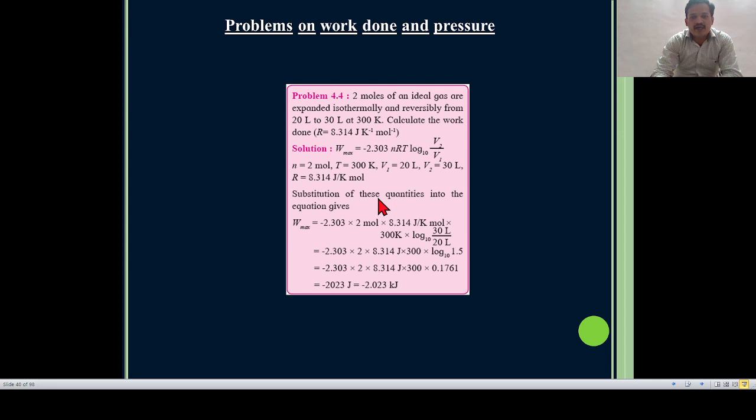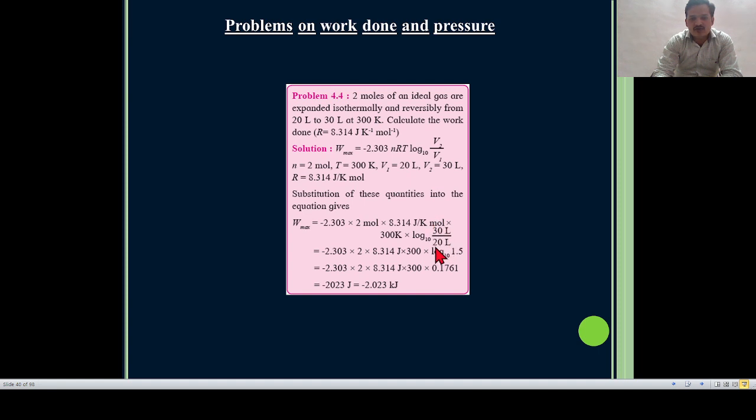Substituting these quantities into the equation, W max is equal to minus 2.303 into n, that is 2 mole, into R, 8.314 joule per Kelvin per mole, into 300, the temperature in Kelvin, into log to the base 10 of V2, that is 30 liter, divided by 20 liter.